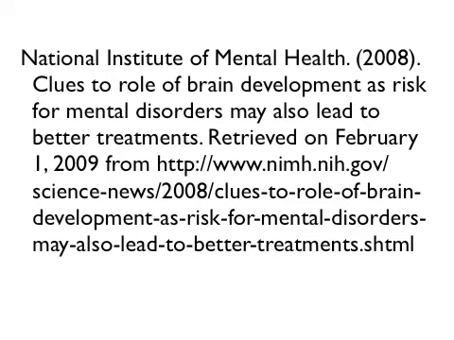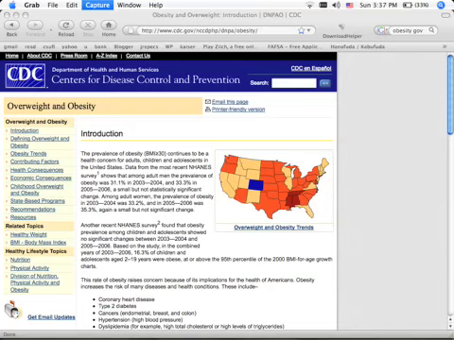This next one has even less information. This is a page from the Center for Disease Control, and this is their introduction to overweight and obesity. That's what they call it. So we have a few pieces of information. At the top of the browser, we have the URL, or the web address. We need to grab that.